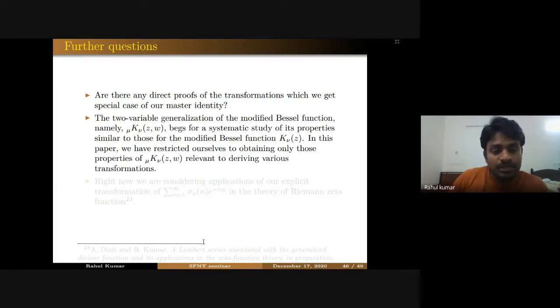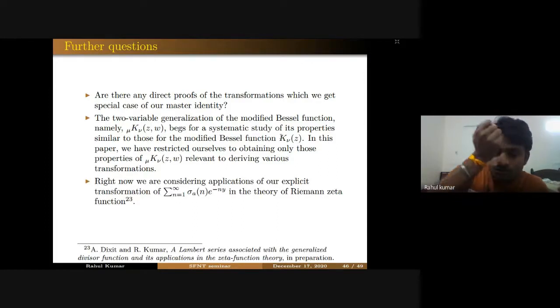In this paper, we have defined this two-variable generalization of the modified Bessel function. And we know that the modified Bessel function has a vast theory in special functions. So it will be interesting to study this K_mu,nu(z,w) function further, because in this paper we have just obtained those properties of it which are useful in our work.